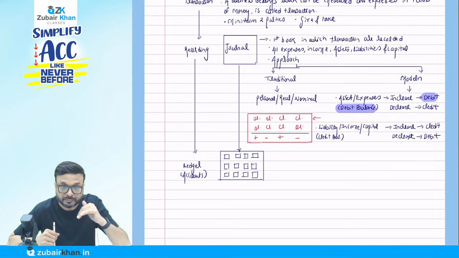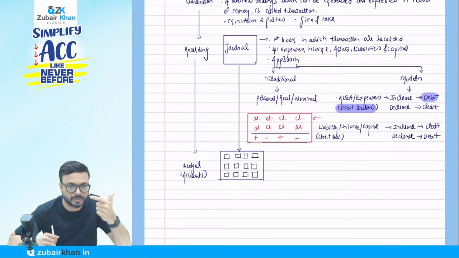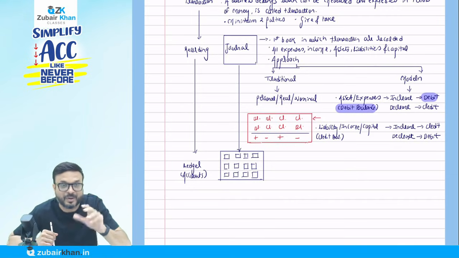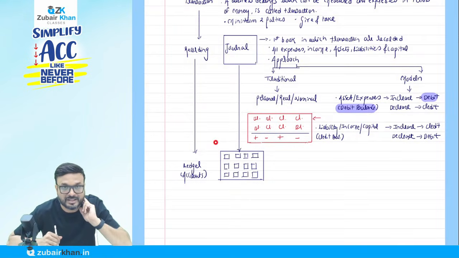Ledger is the name of the book, and inside that book there are so many boxes. In accounting, we call those boxes accounts. So in a ledger we have so many accounts, and in these accounts we transfer the information from the journal, the same nature of information at one place.